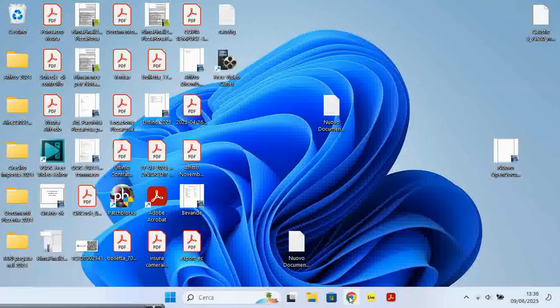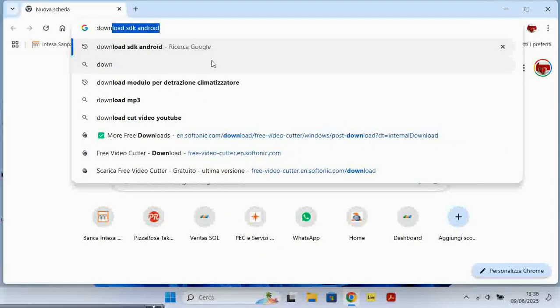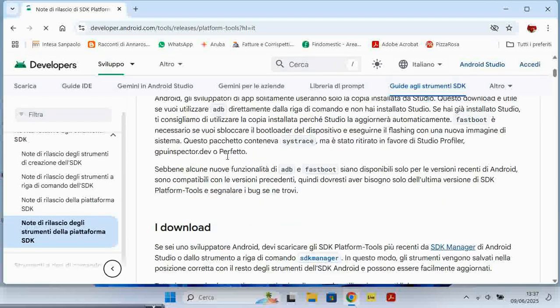Connect the PC and smartphone with USB. Download Caustic on PC and smartphone. Then download the SDK for developers on PC and extract the file.